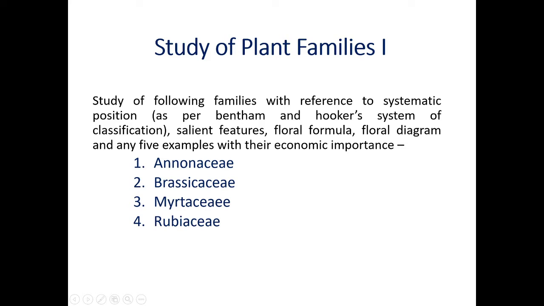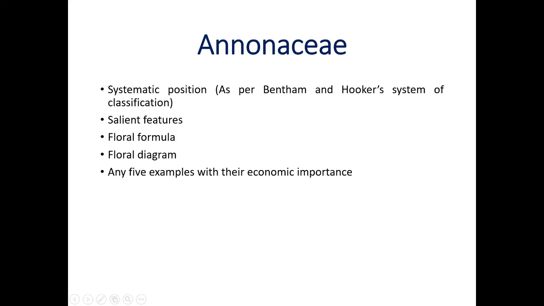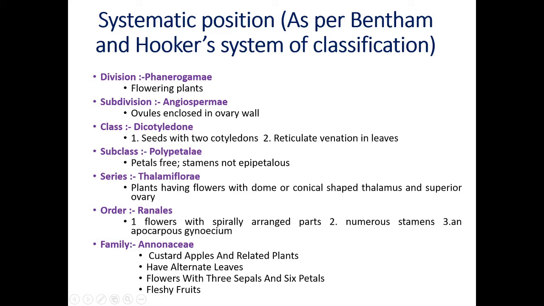In this lecture, we have to study only 2 families, that is Annonaceae and Brassicaceae. As per our syllabus, we have to study all these points: systematic position, salient features, floral formula, floral diagram, and any 5 examples with their economic importance. Now let us see the systematic position as per Bentham and Hooker's classification system.